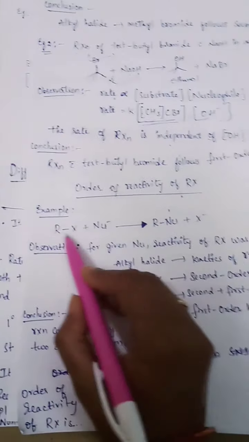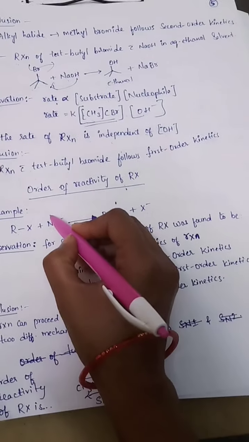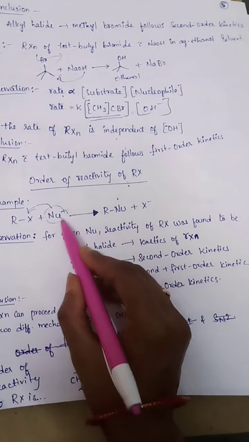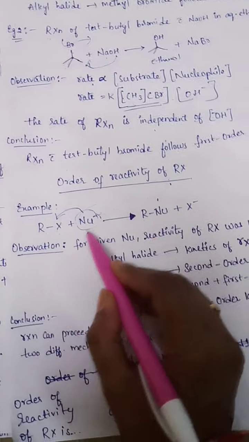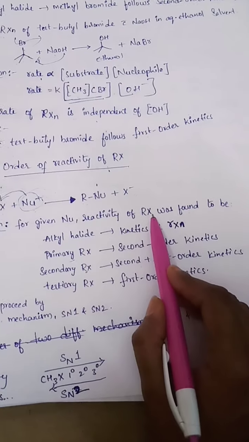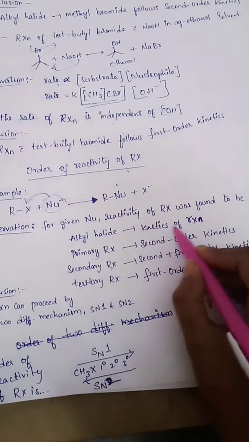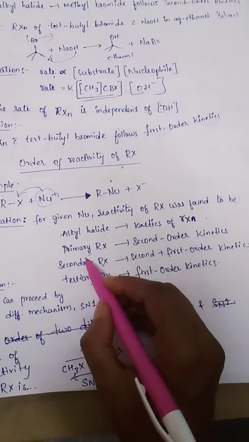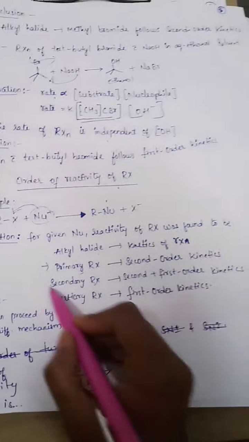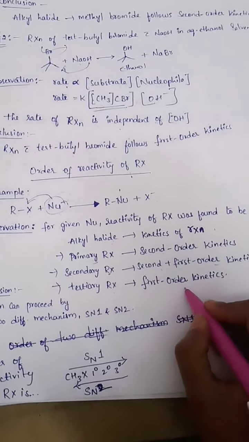Example, we are taking alkyl halide plus nucleophile. It gives R-nucleophile plus halogen. In every example, whichever nucleophile we treat with, like OH minus, it will attach to the alkyl group and the halide will go out. Next, observation: for a given nucleophile, the reactivity of RX was found as follows. For a primary RX, it gives second order kinetics. If it is secondary RX, it gives second plus first order kinetics. If it is tertiary RX, it gives first order kinetics.